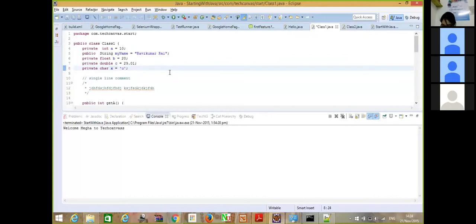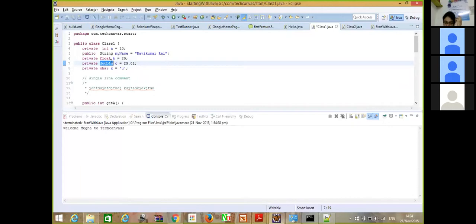And what is the difference between float and double? Float is basically 16-bit. I've just given this as 20. When you compile this code, it would become 20.0 because this is a decimal value holding data type. Double is something like 32-bit, I think, a 32-bit signed decimal value holding data type. And if we declare int instead of float, then it will be only 20. You can have a larger data type.